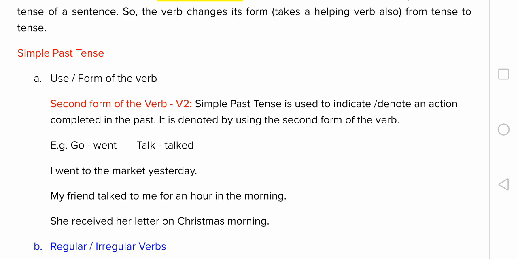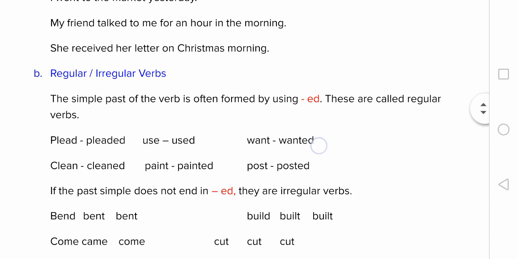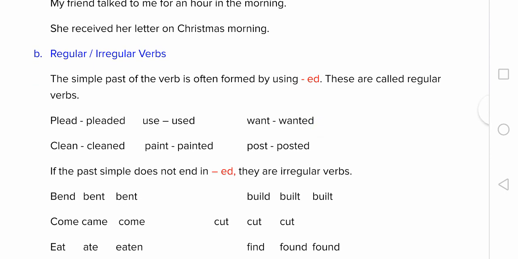So, when we form the second or the third form, the verb is often formed by using ed or an entirely different spelling. So, now here we have regular and irregular verbs to learn.